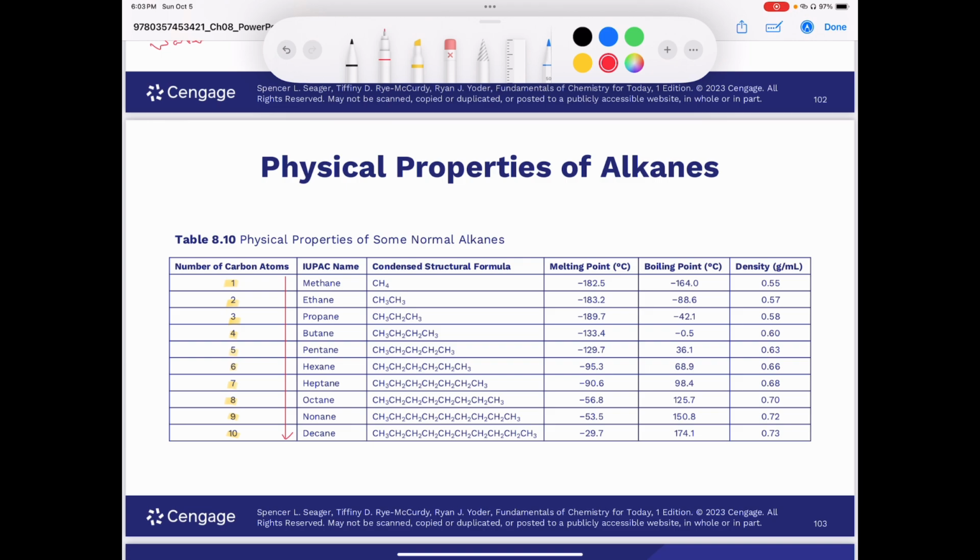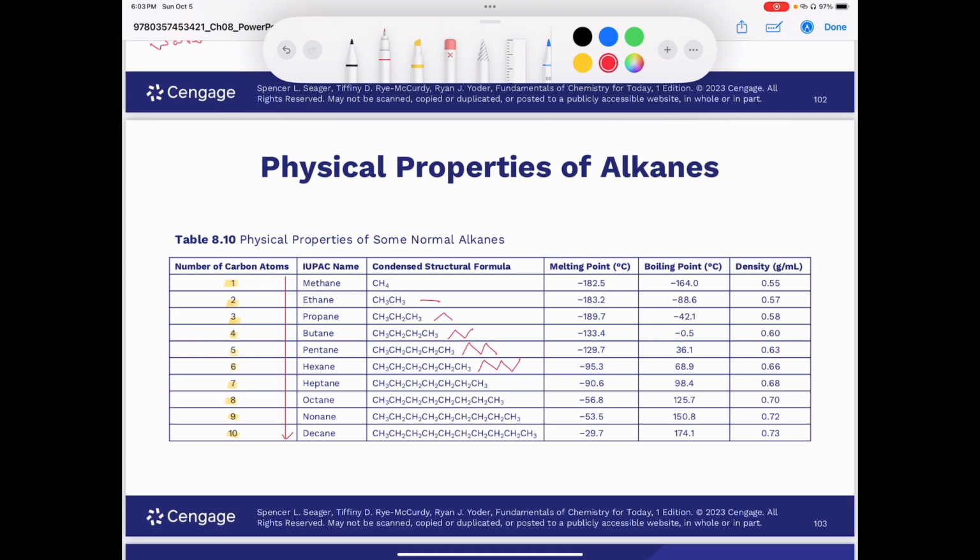There's no bond line structure for methane, but for ethane, it would just be two carbons attached like this. For propane, it would look like this, 1, 2, 3. For butane, we have 1, 2, 3, 4. For pentane, we have 1, 2, 3, 4, 5. Then 1, 2, 3, 4, 5, 6 for hexane, 7 for heptane, and so on and so forth.